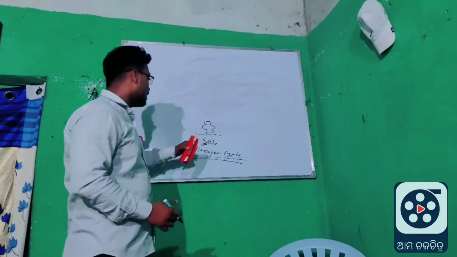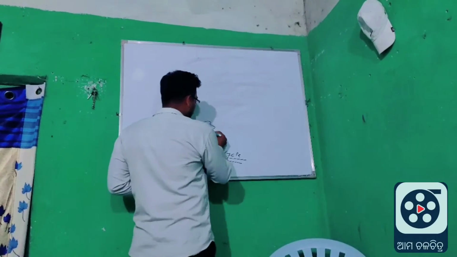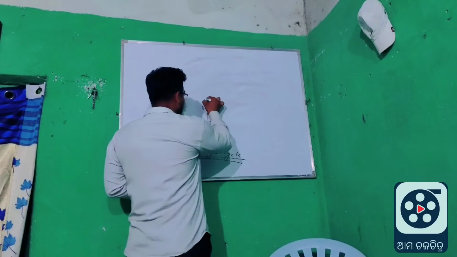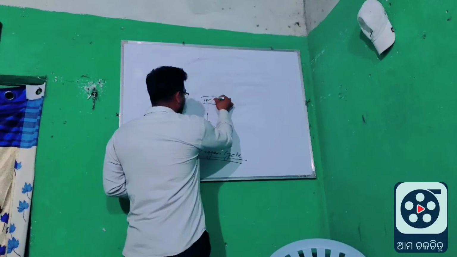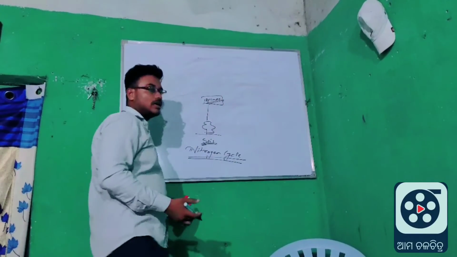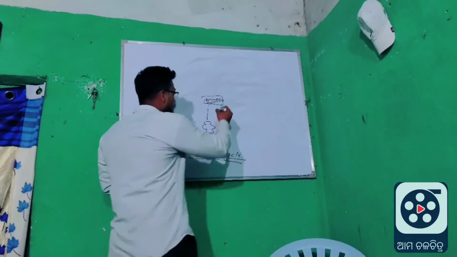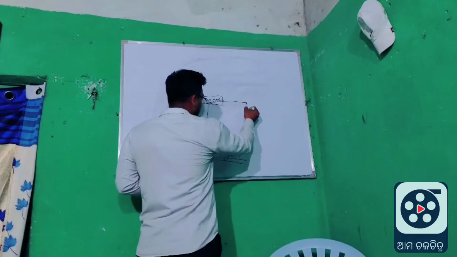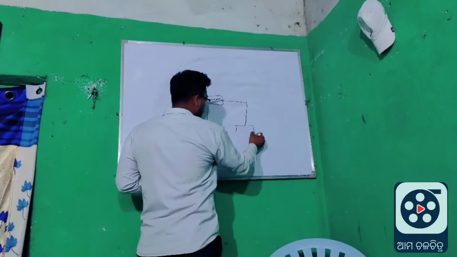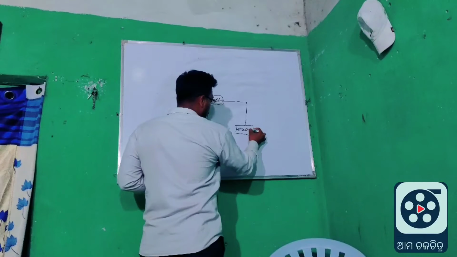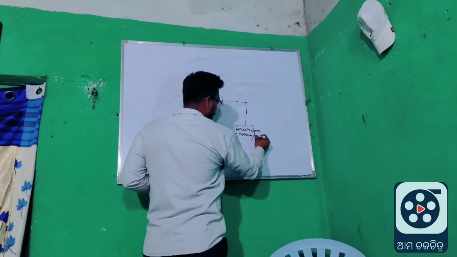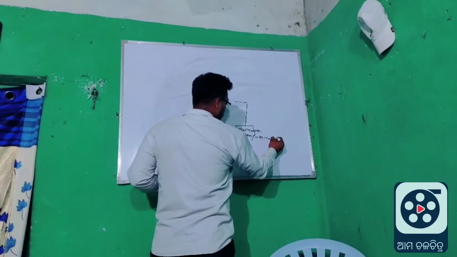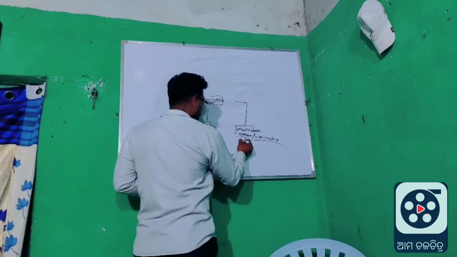Plants are eaten by animals, such as a goat. Whenever they die, or after excretion, urea or uric acid comes to the soil.